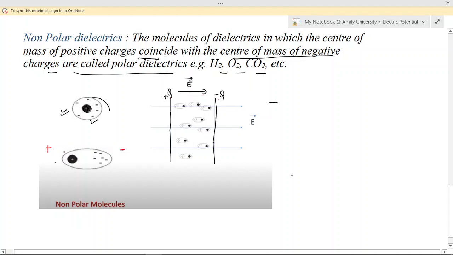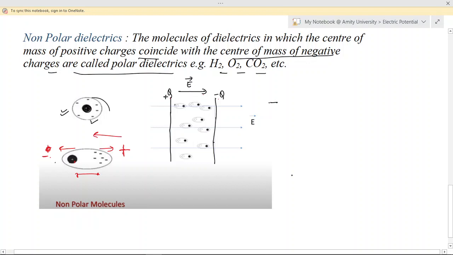According to this figure, let's consider this side negative and this side positive, with the external field applied in this direction. Then the positive charge gets attracted towards the negative side and the negative charge gets attracted towards the positive side. So now a dipole moment is created, which was initially not there.